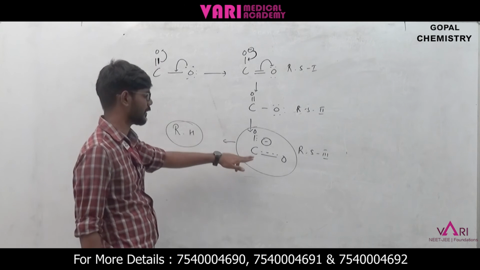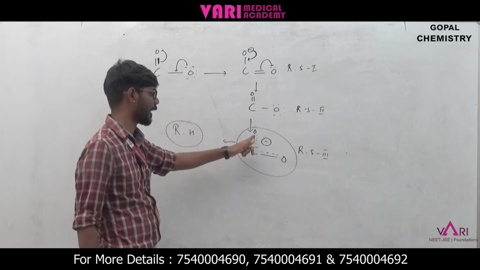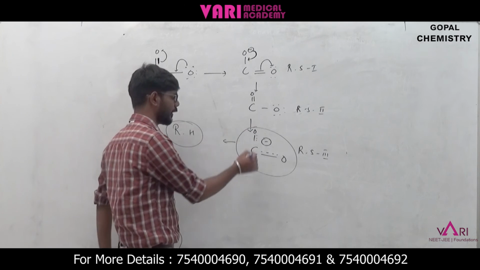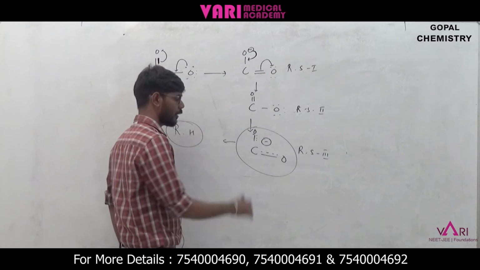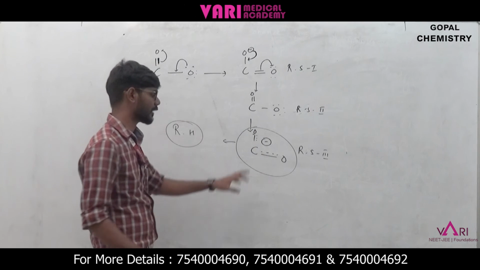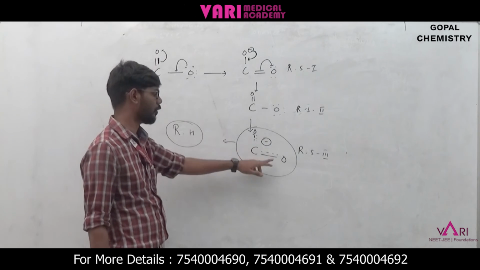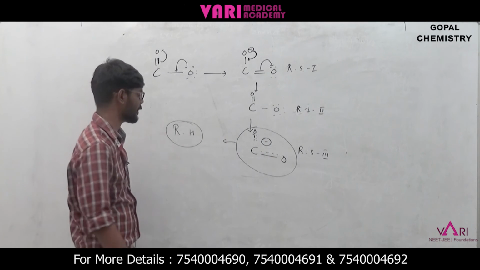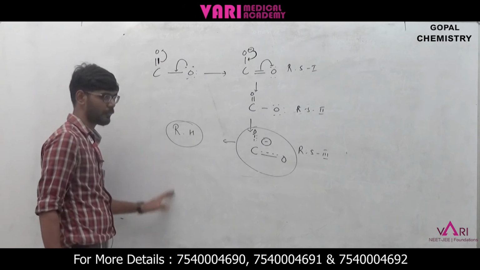Among these 3 structures, this is more stable because the negative charge has been shared by 3 centers. Mostly in these 3 centers, the 2 oxygens are going to share this negative charge. So the negative charge is shared with 2 oxygens. That's why this is more stable, so we consider this structure as the resonance hybrid. This is a very important one. So this is all about resonance.